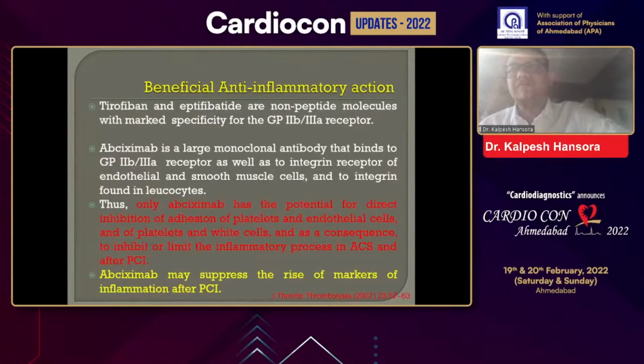While tirofiban and eptifibatide are non-peptide molecules with marked specificity as GP2B-3A inhibitors, only abciximab has a potential direct inhibition of adhesion of platelets to endothelial cells and of platelets to white cells, and as a consequence it limits the inflammatory process in ACS patients, specifically after PCI. So abciximab may suppress the rise of markers of inflammation after PCI. There is another advantage of using abciximab in patients with a large thrombus burden. Next slide, please.